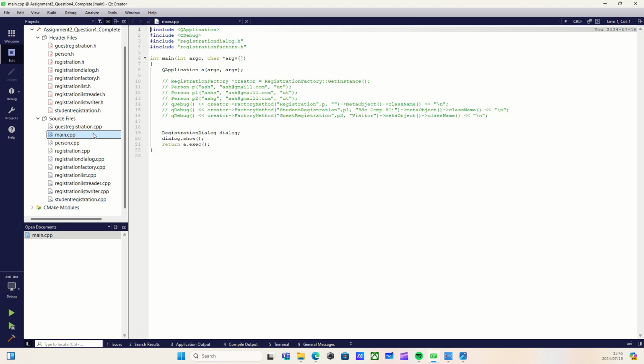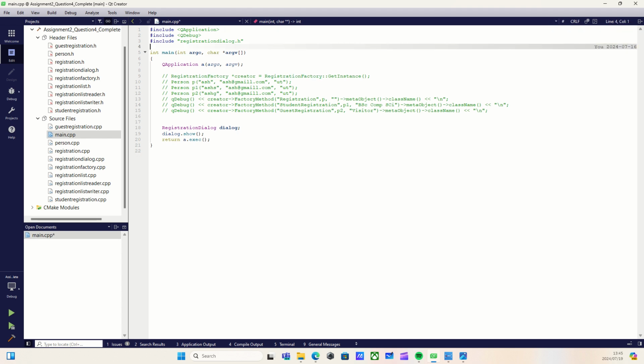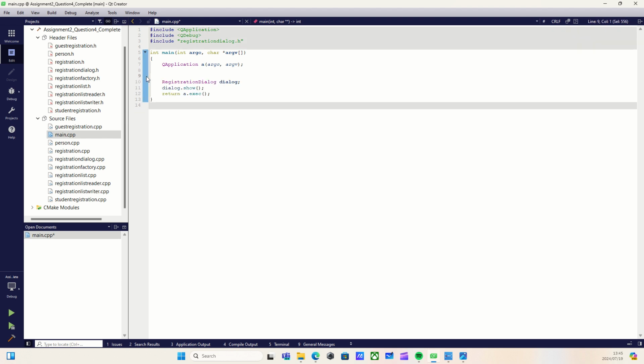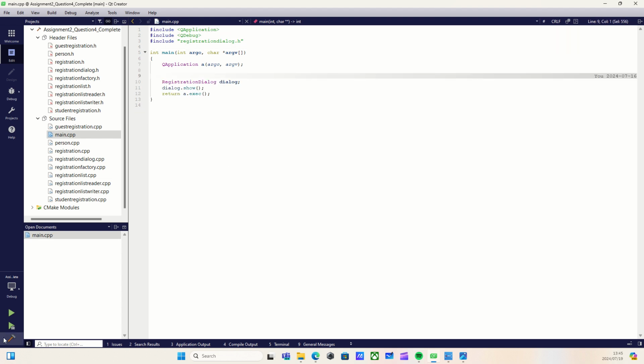Let's go to our main file and just run the, oh, I have so many comments here. It's fine anyway. I don't need this. Let me actually clean up or get rid of that, and I will get rid of a lot of this. Now, let me go ahead and build my program.